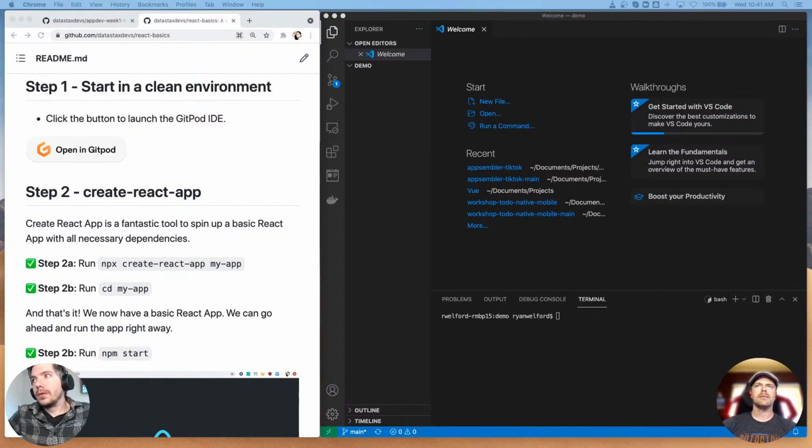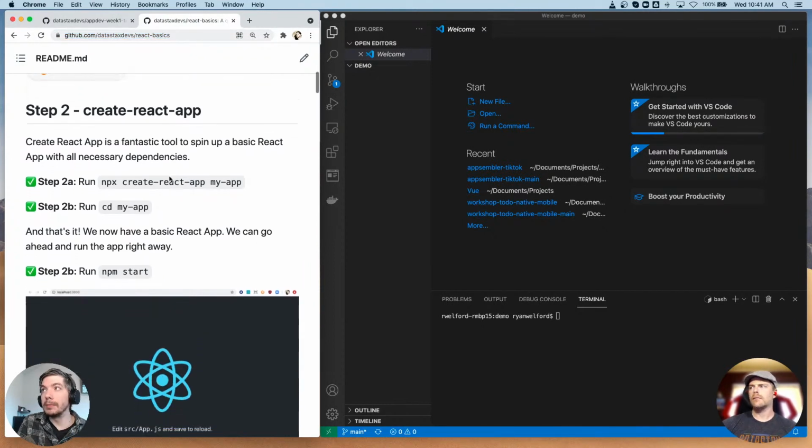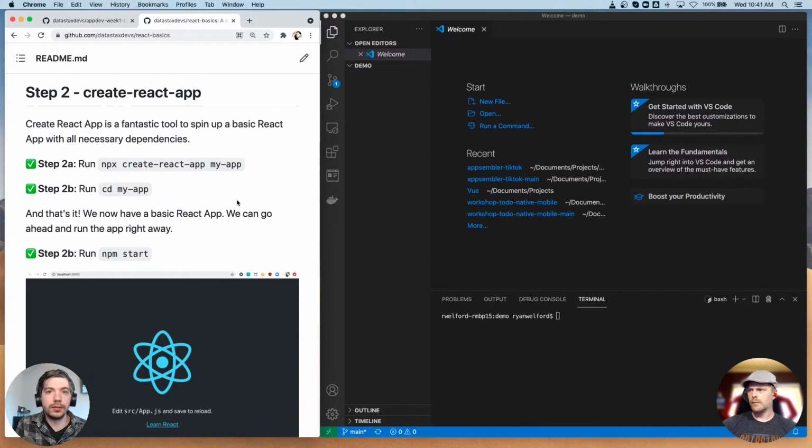Okay, so this is going to be mostly a demo. If you want to follow along, you can. We do have this GitHub button here. You can open this repo in GitHub. It's really just a blank repo. So if you want to work locally too, just open a folder. That's all it is. But if you want a cloud-based IDE, if you're on a Chromebook or something, you can open Gitpod here and it'll just open a fresh environment. But I'm just going to go through this and we're going to learn some React. And you'll see how cool it is. I love React. It makes life really easy.